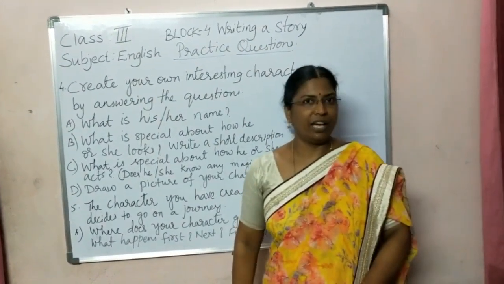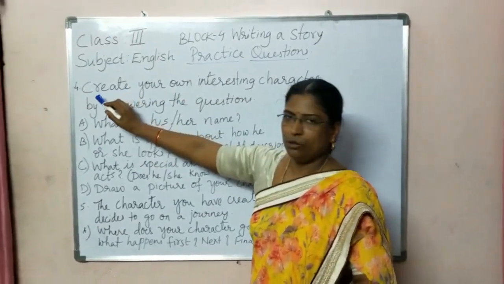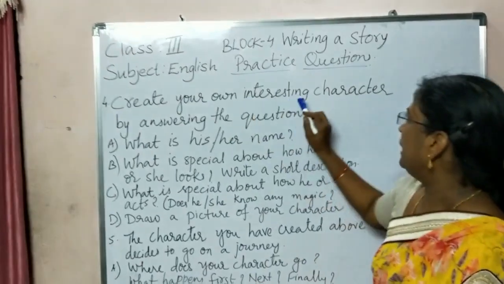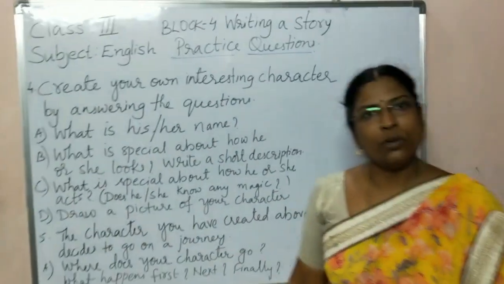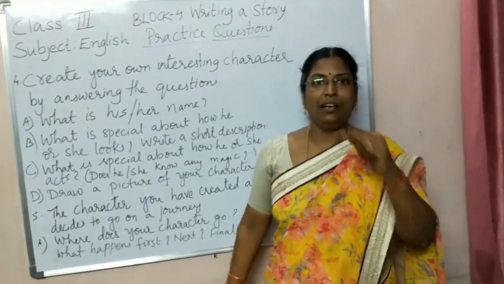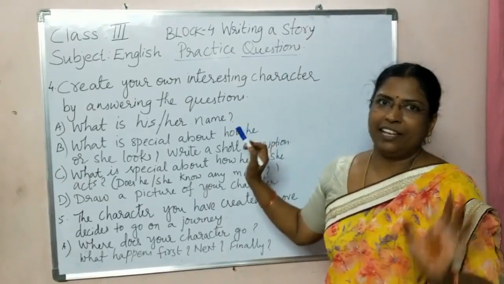1, 2 and 3 we have completed, children. Now let us look into question 4. See, look here. Create your own interesting character by answering the questions. So now we need to create one character. And how to create that character? You have to answer these questions, then you will get it.